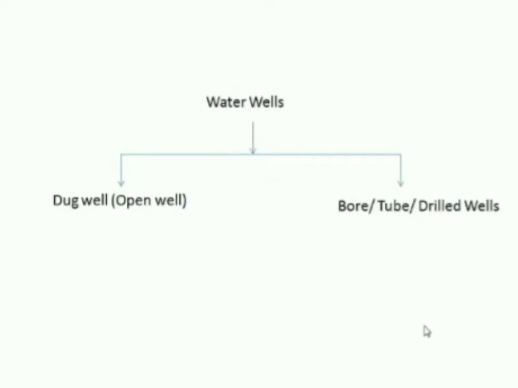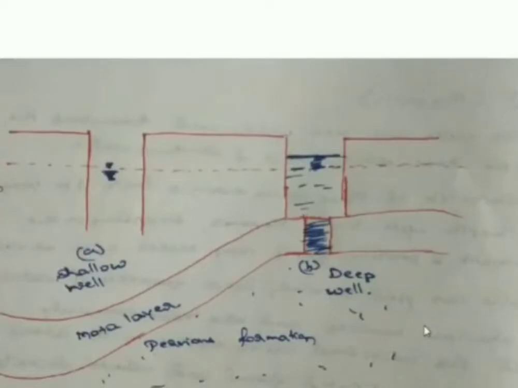So mainly we are going to have two groups of water wells. That is, one is called a dug well and another one is called a bore well, tube well, or drilled well. When we talk about a dug well, that means we are going for excavation of the well. Before going for the classification, first let us try to understand what a well is all about.